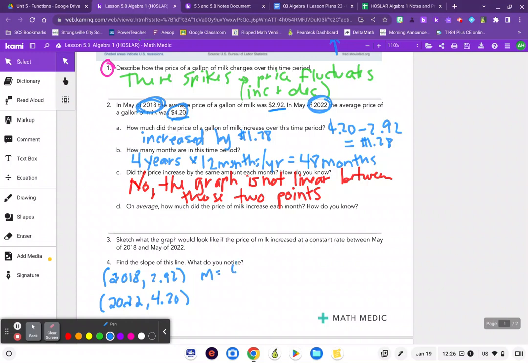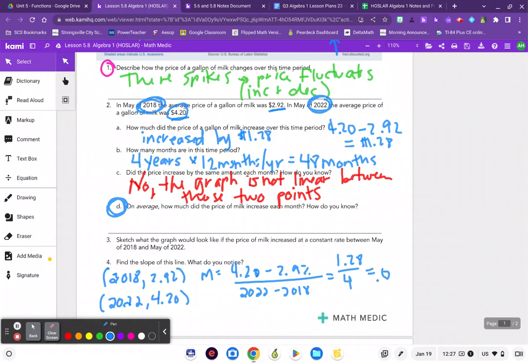And if I do that, 4.20 minus 2.92 over 2022 minus 2018, and I get actually what I got up above. I got 1.28 over 4. Oh, I guess I didn't do D. Okay, we'll go back and do D. Sorry about that.